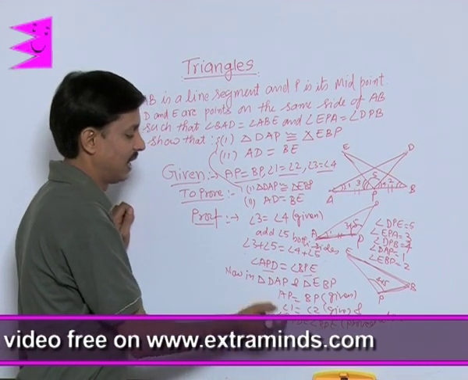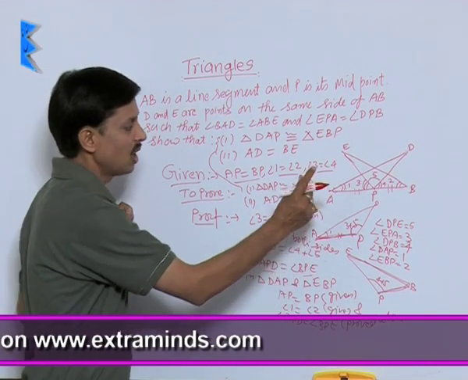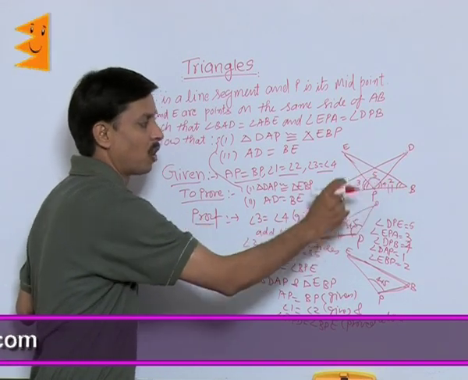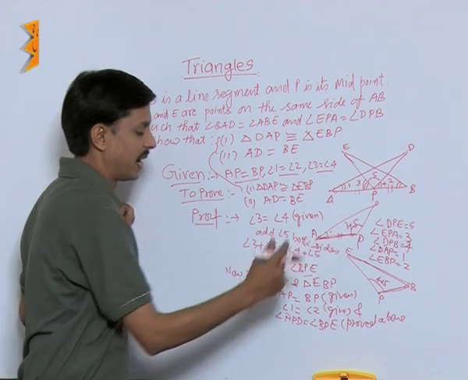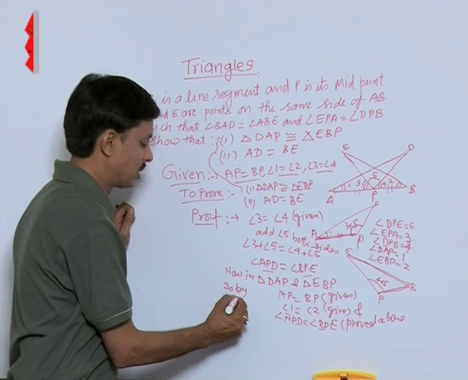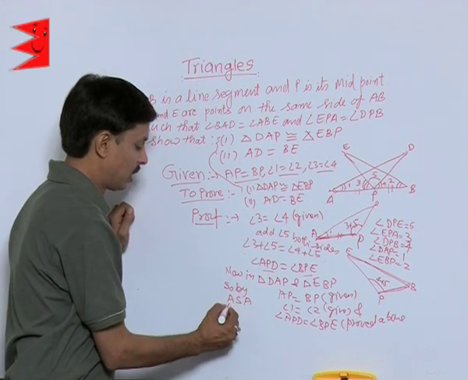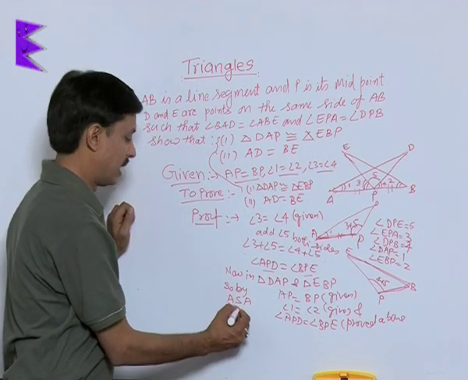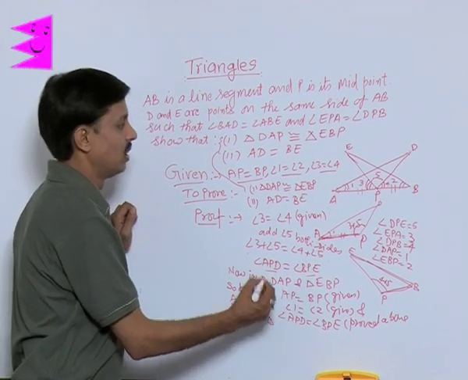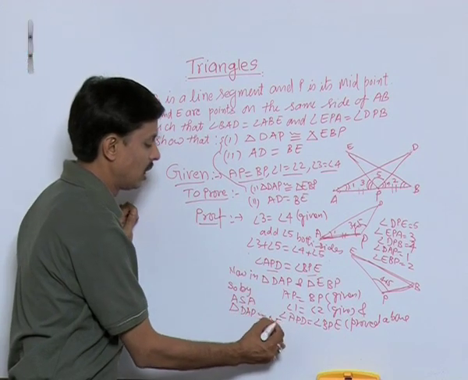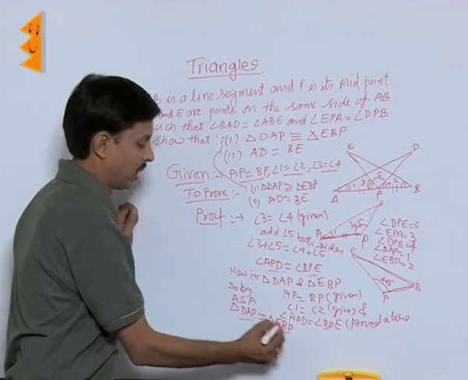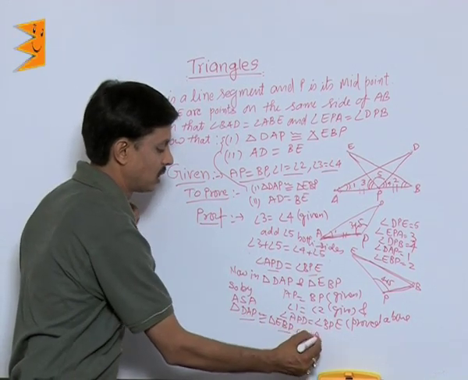So two angles and a side of one triangle. Which two angles? Angle 1 is equal to angle 2, and 3 plus 5 is equal to 4 plus 5. Side AP is equal to side BP. So by which condition? You can say ASA condition. Triangle DAP is congruent to triangle EBP. So these two triangles become congruent. This is one of the results, hence proved.